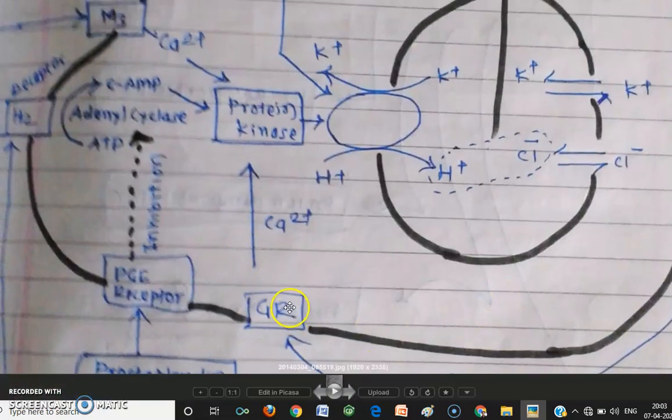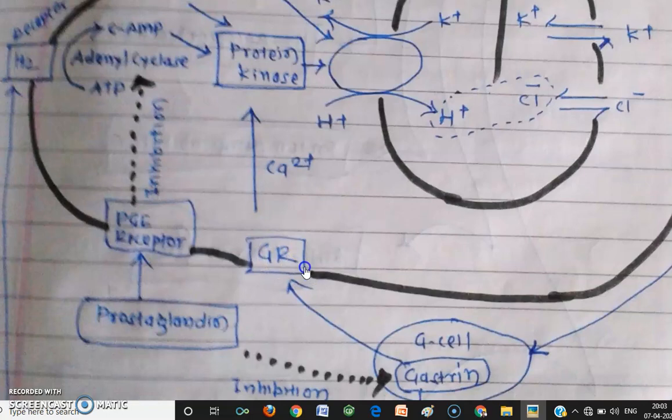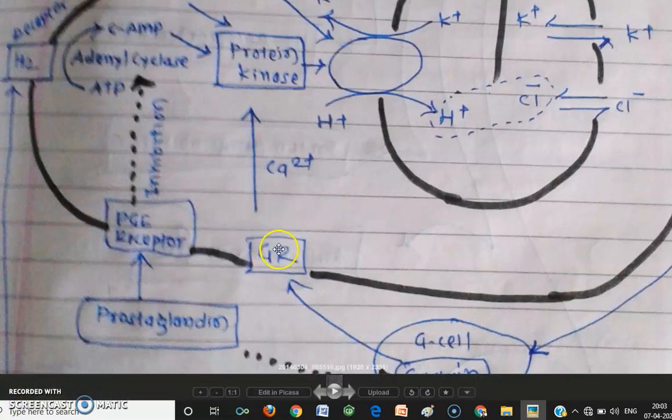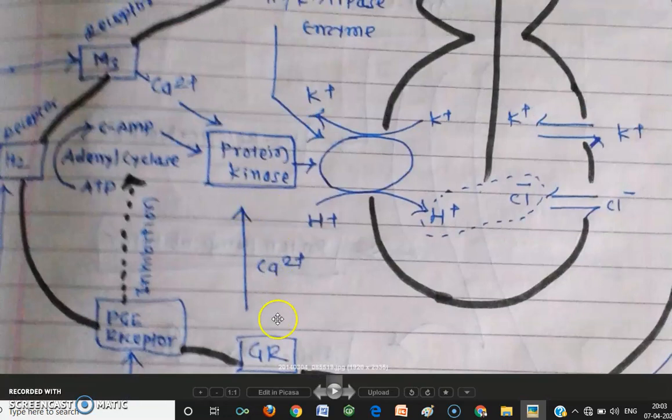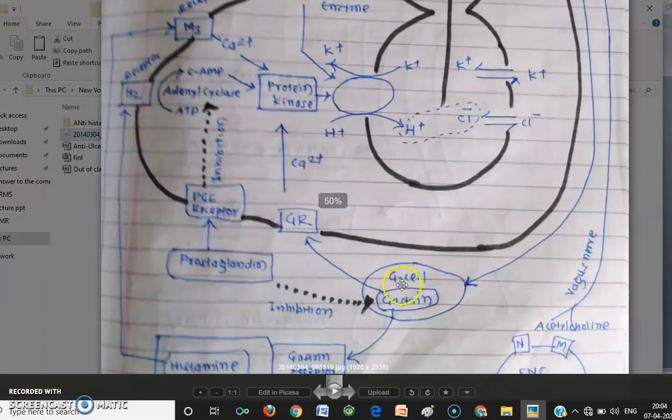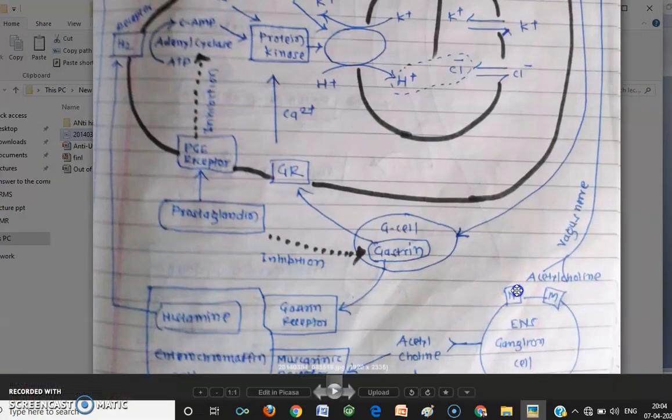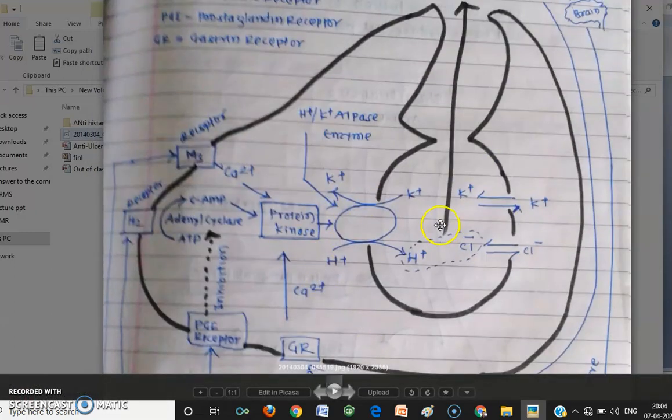Binding of gastrin to the gastrin receptor allows calcium to come inside, and this calcium activates protein kinase, and protein kinase activates the proton pump. So in this way, gastrin and acetylcholine act directly as well as indirectly, and they promote the release of H plus ion.